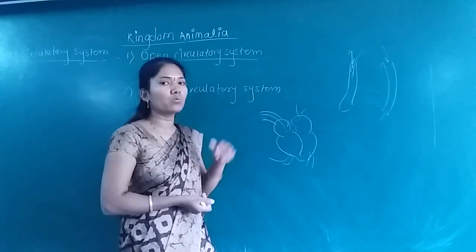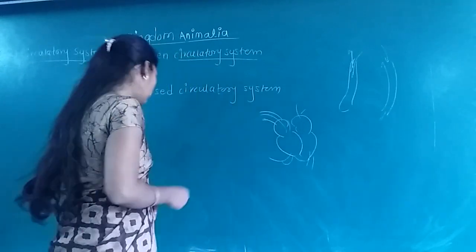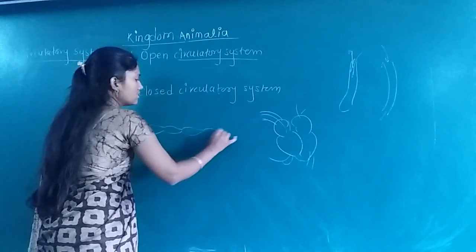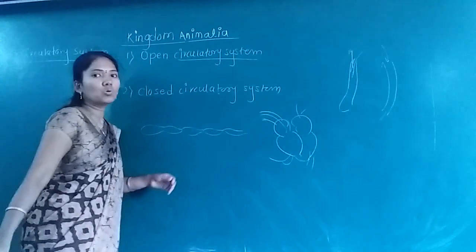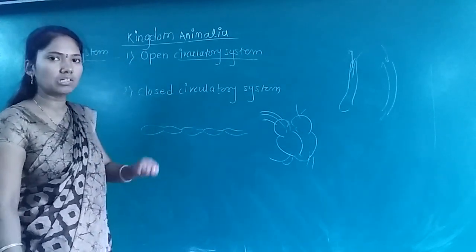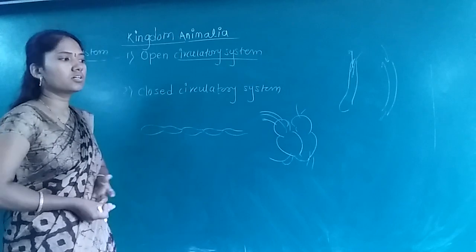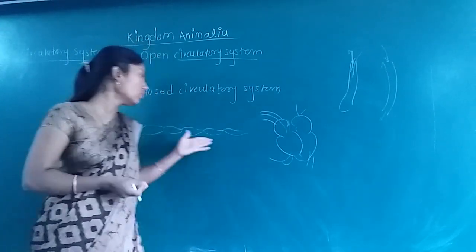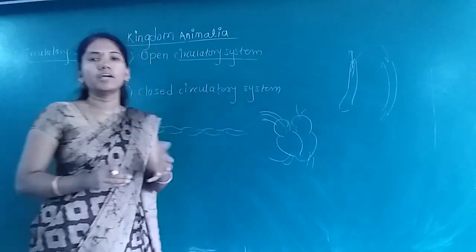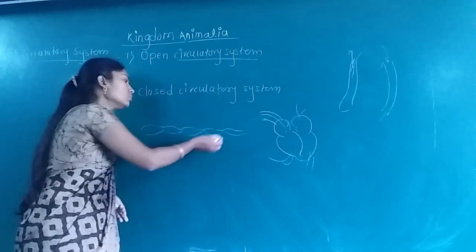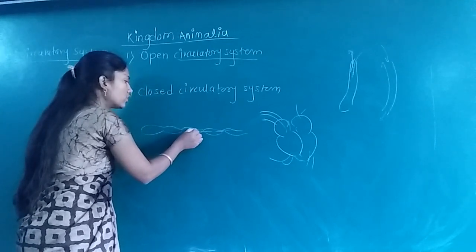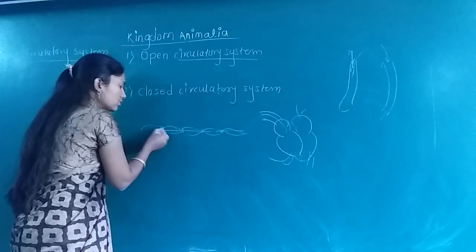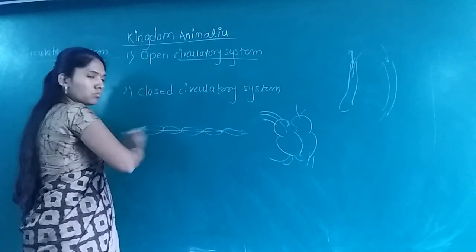Now what is open and what is closed circulatory system? So in open circulatory system, suppose this is the heart. Such a type of heart is present in the cockroach. A 13-chambered heart is present in the cockroach. Students think that the cockroach is such a small insect that it will not have a heart, but the cockroach also has a heart, and its heart is 13-chambered. Now this heart pumps the blood in the forward direction. There are openings at the base of each chamber, and through those openings blood is pumped in the forward direction.